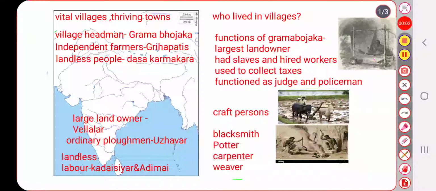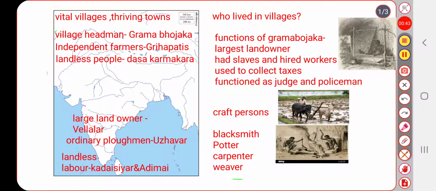Hello everyone. Another concept in this Vital Villages and Thriving Towns chapter is who lived in villages. So the lesson name is Vital Villages and Thriving Towns. Vital villages, important villages. Who lived in those villages, and people were given some names. What were those names? To whom these names were given, that you are going to learn in this video.